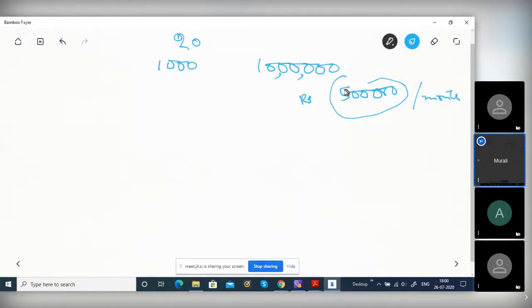Can you say the class belongs to rich parents? The mean is 5 lakhs, which is a huge amount per month. Very few people earn 5 lakhs per month. Can you say the class belongs to rich parents? No, by the mean alone we cannot say.